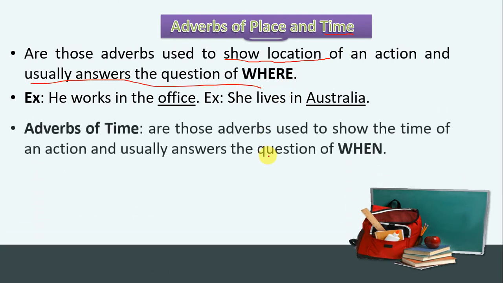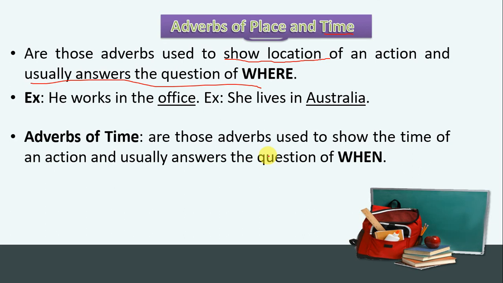Adverbs of time are those adverbs used to show the time of an action, and they usually answer the WH question word when. From the name it's clear, the name implies the whole meaning.